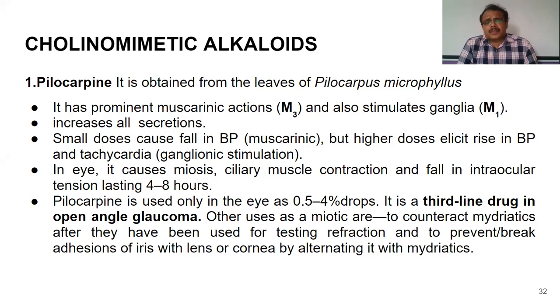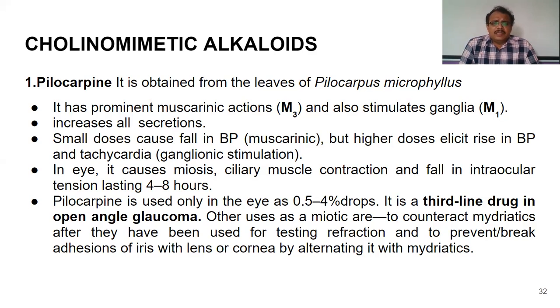Whenever we are discussing these receptors, immediately we should recollect where these receptors are present. M1 receptors, we have seen, are present in the autonomic ganglia, on the central nervous system, and on the gastric glands. M3 receptors are present on the smooth muscles, on the exocrine glands, and in the eye. And when it acts on these receptors, automatically all the actions mediated through those receptors in that respective organ will occur.